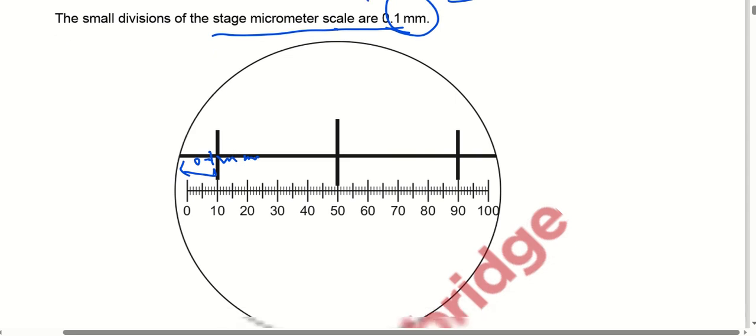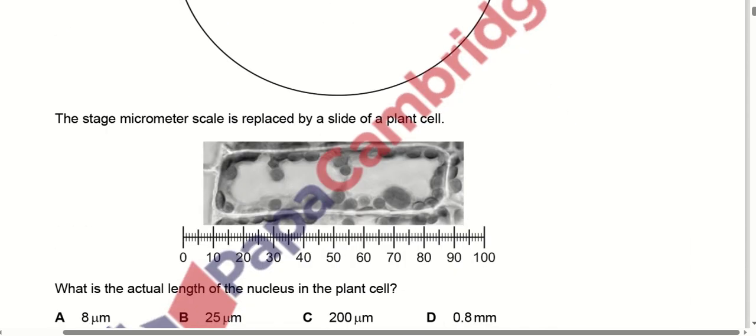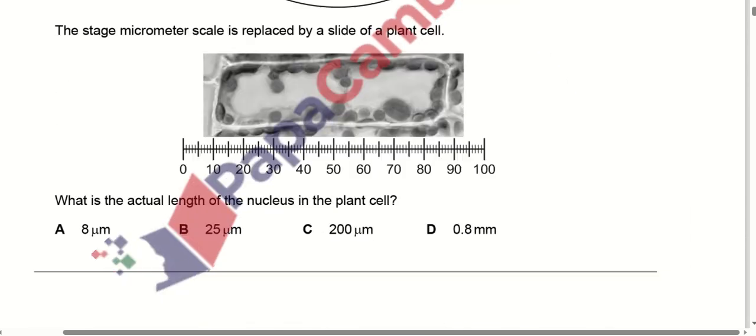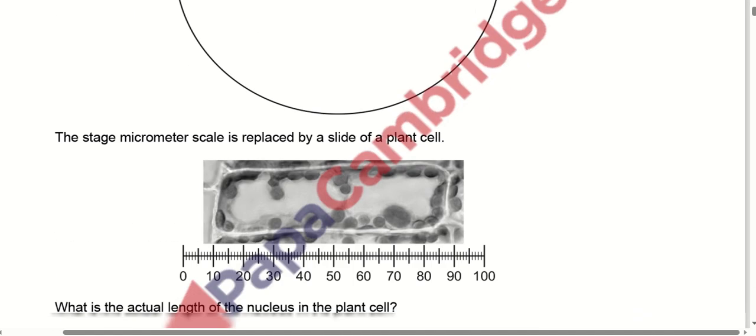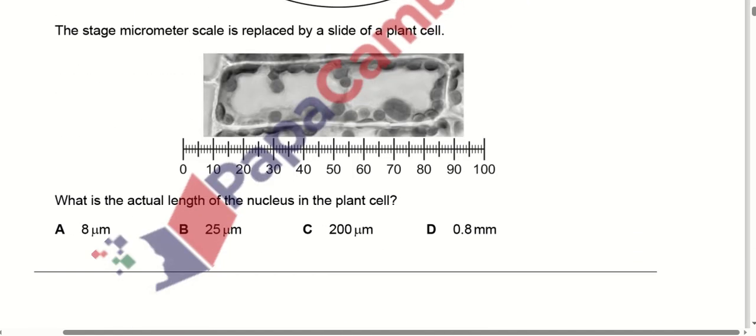millimeter. Right. The stage micrometer scale is replaced by the slide of a plant cell. So what is the actual length of the nucleus in the plant cell? If we find out, then we come here that the actual length of that particular plant cell is 25 micrometer.